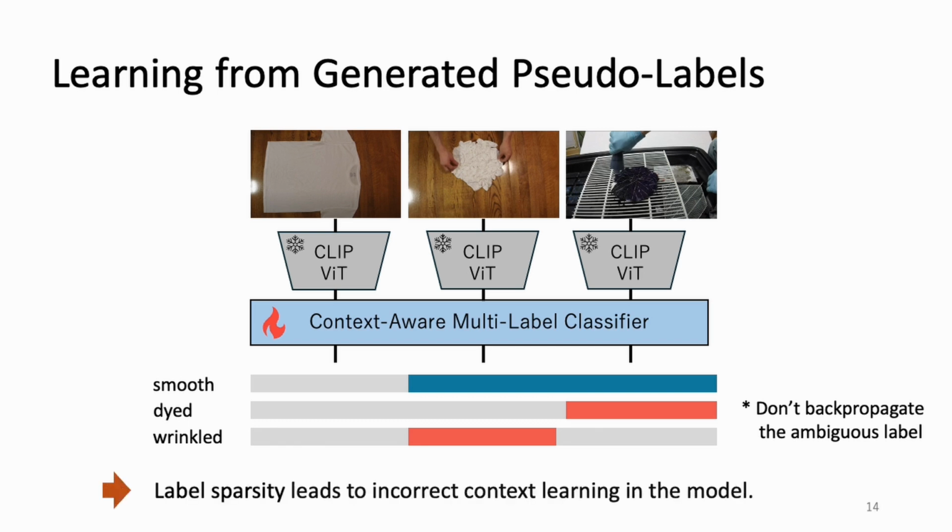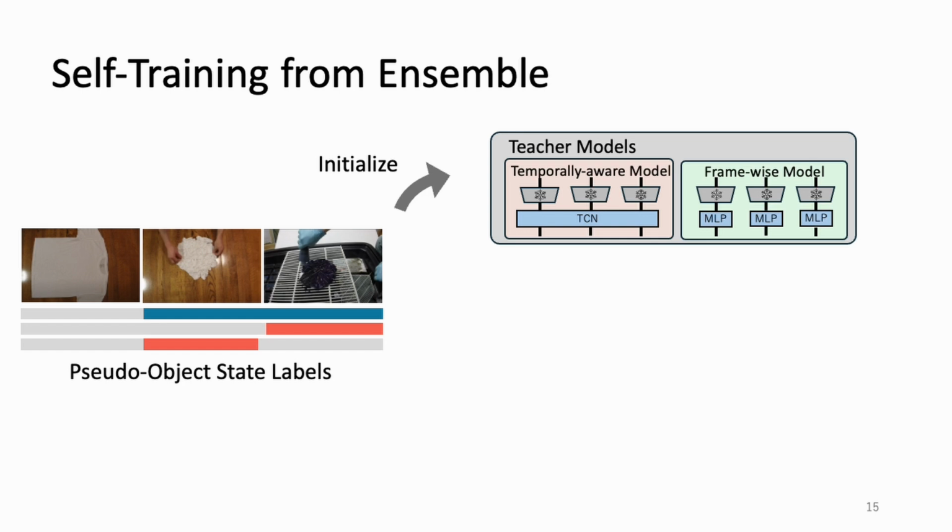However, we find that directly training the model from these sparse labels over time leads to incorrect context learning in the model. Therefore, we introduced a self-training strategy to mitigate the label sparsity problem. We train two classification models with and without context information, which will serve as teacher models.